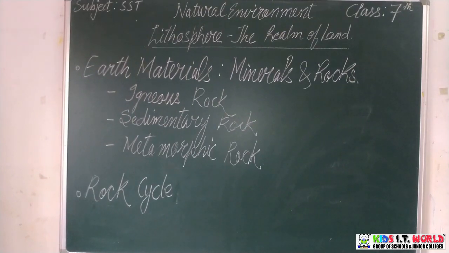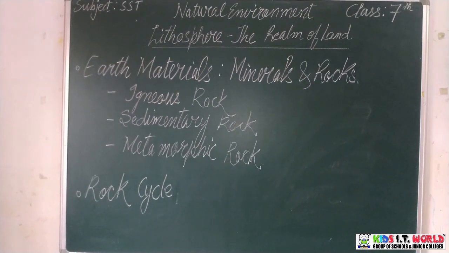Now we will quickly understand the rock cycle. The three classes of rock are consistently forming from one another in a continuous circuit which is known as the rock cycle. So it's a continuous process that is going on. When igneous and metamorphic rocks are exposed on the earth's surface, they are weathered and eroded. This broken material is carried away by the winds, the rivers, glaciers and waves and gets deposited in layers as sedimentary rocks. When the sedimentary and the igneous rocks are subject to change due to heat and pressure, they get transformed into metamorphic rocks. The cycle of change goes on.